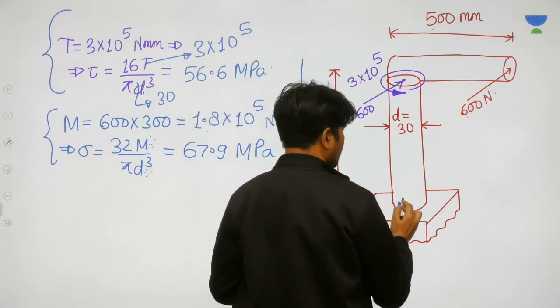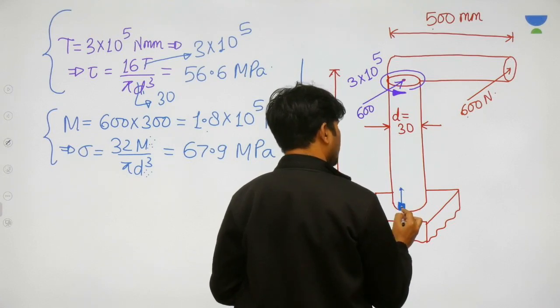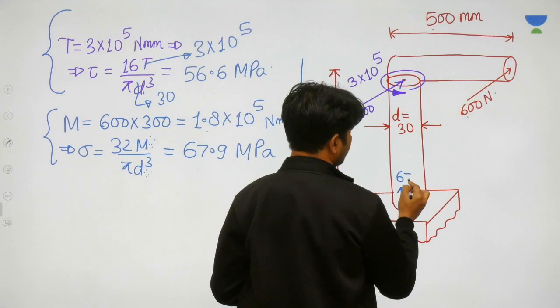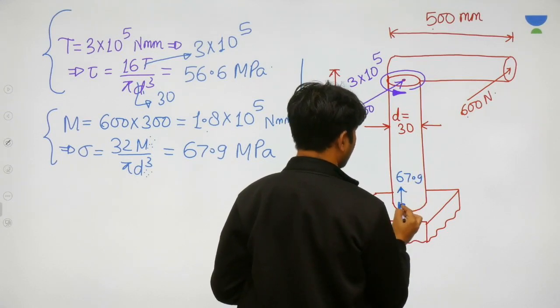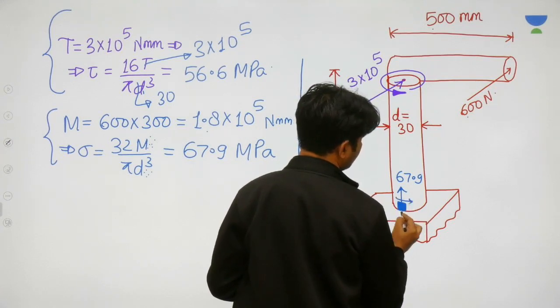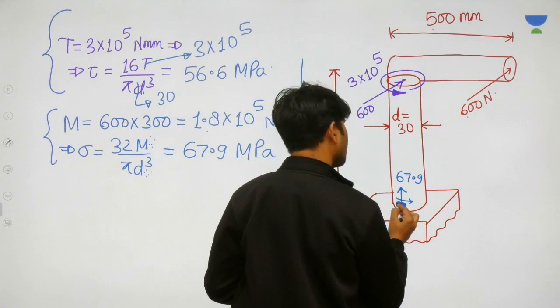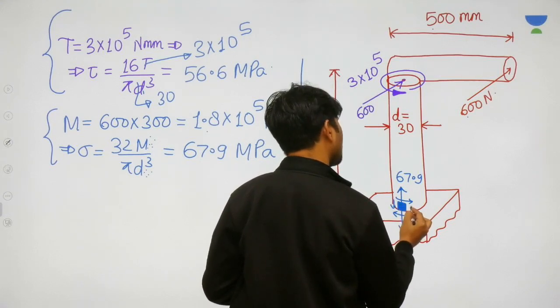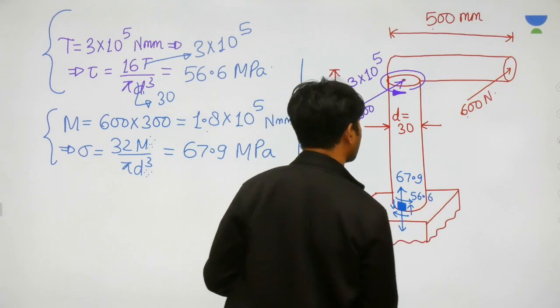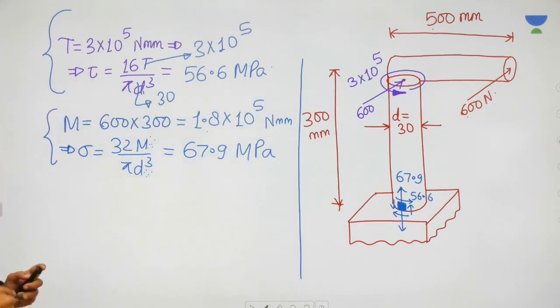Therefore, it will create some tensile effect here, and that tensile effect is 67.9, and some shear stress is also there, and that shear stress is 56.6, isn't it?